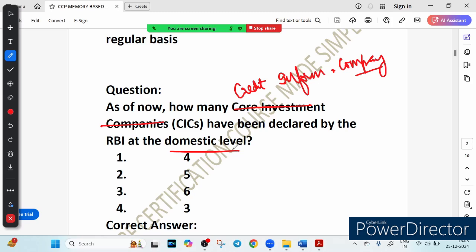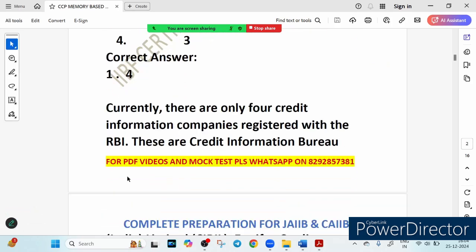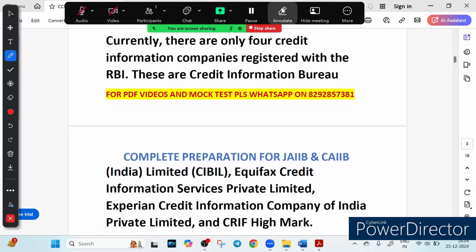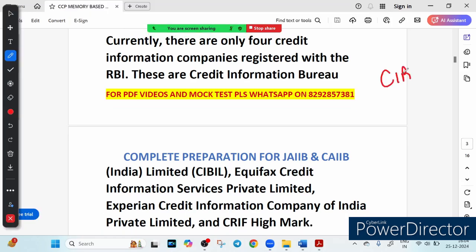You have been asked to find how many CICs are there at the domestic level. The correct answer is 4. There are 4 CICs. Let me provide you the names of them also. The first is Credit Information Bureau India Limited, which we call CIBIL. Then we have Equifax, the second one, Equifax Credit Information Services Private Limited.